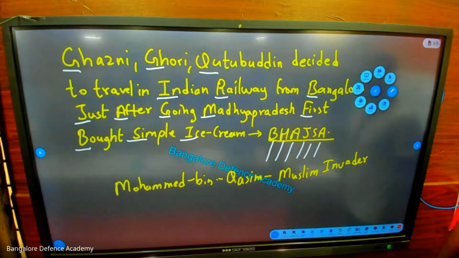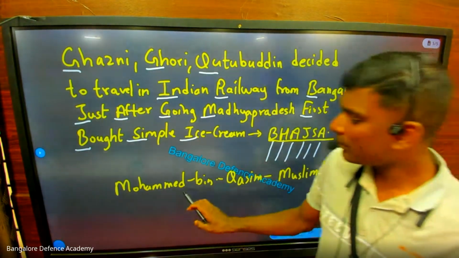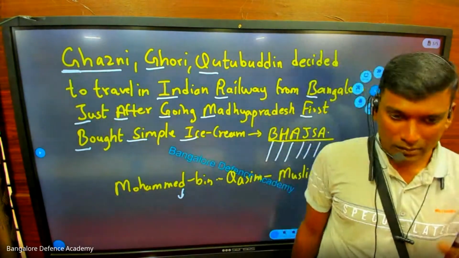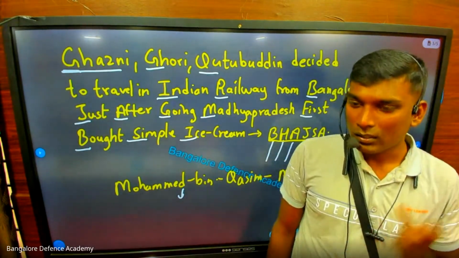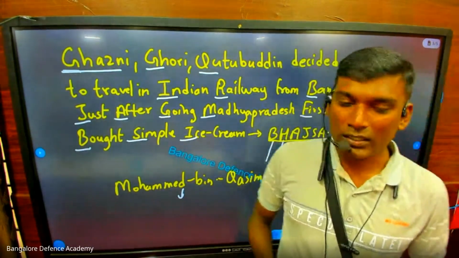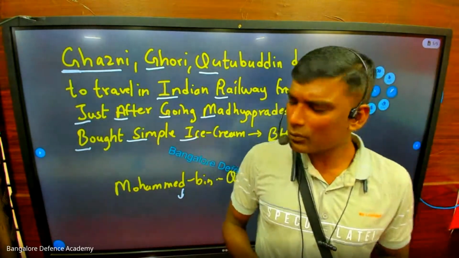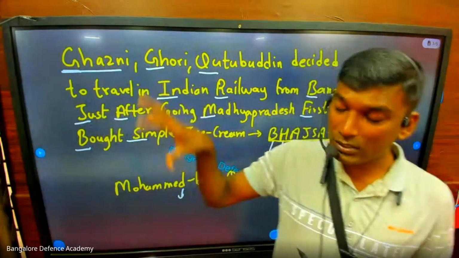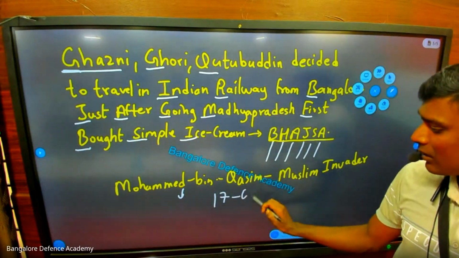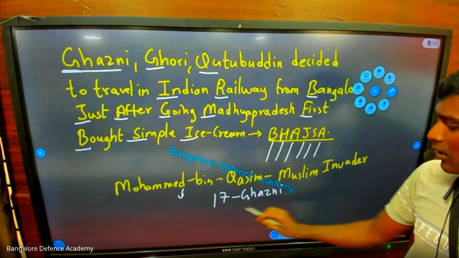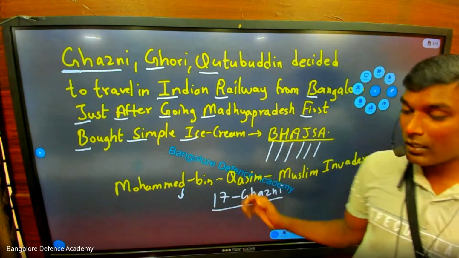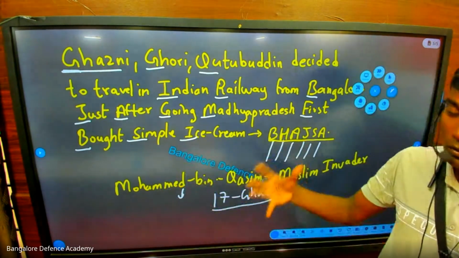Now look. After Muhammad bin Qasim, there is a person called Ghazni. Who's that? Ghazni is a place, and there is a king whose name is Muhammad. Muhammad of Ghazni wanted to attack India. So he came to India and started attacking North India, Rajasthan and all those places. And he attacked India 17 times. Who attacked India? Muhammad of Ghazni. How many times? 17 times. When he was going back, he took all the diamonds.